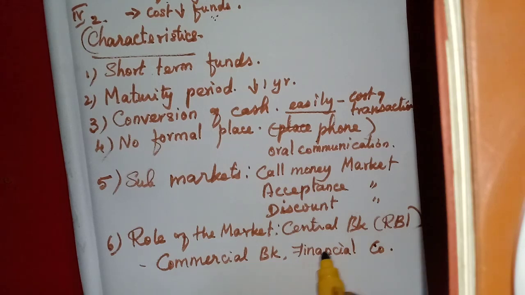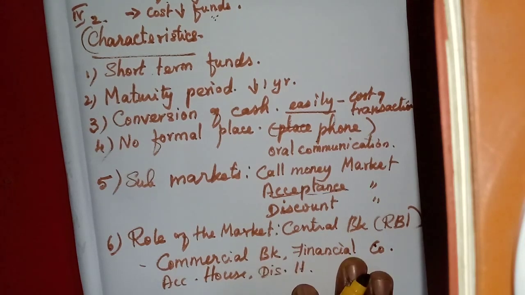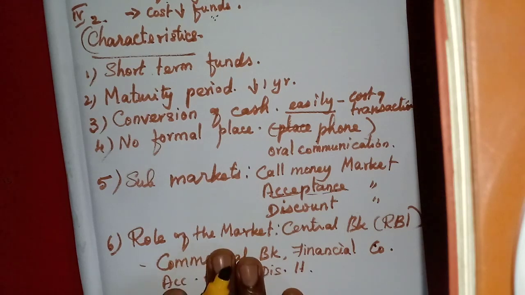Then we studied about the acceptance market. Now acceptance house, discount house. So many banks are available. They are the participants also, we can say. In the other lessons we have studied them as the participants of this money market.